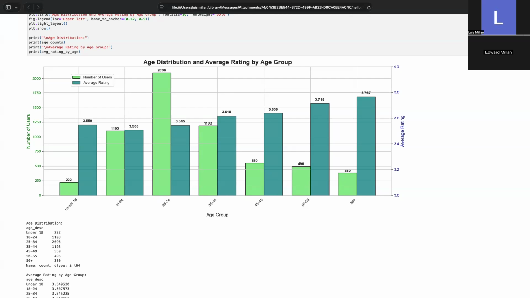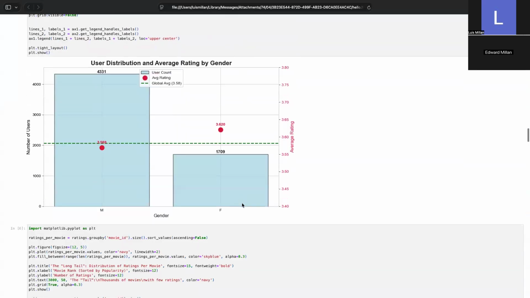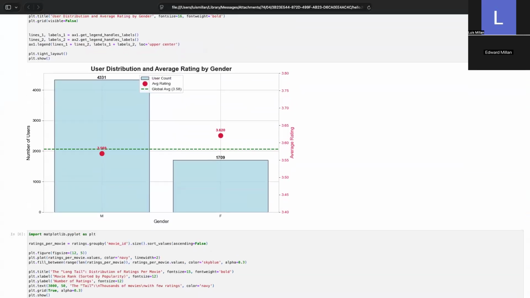Now let's take a look at user demographics. So we see a similar pattern when analyzing gender. In this plot, the blue bar illustrates that the dataset is heavily male dominated. However, looking at the red dots relative to the green dashed line, which is the global average, we find that female users tend to rate movies above the global average, and male users tend to rate slightly below the global